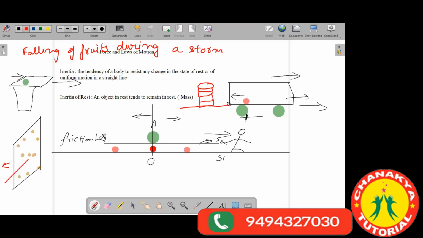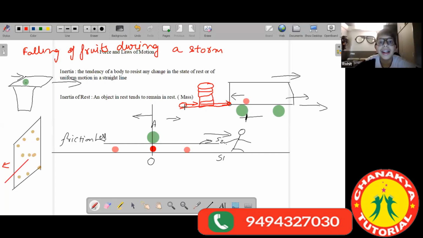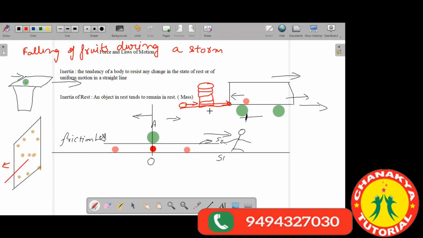And with your striker, you hit it hard. When you hit it fast, the bottom token will move and the remaining tokens will remain in the state of rest. So this is again because the top ones are at rest and the others are in motion, right? Yes, all of them are initially in the state of rest, but we are applying the force only on the bottom one. We are not applying the force on all.